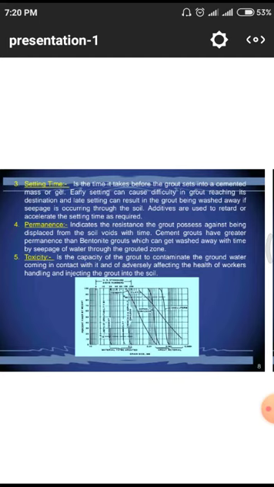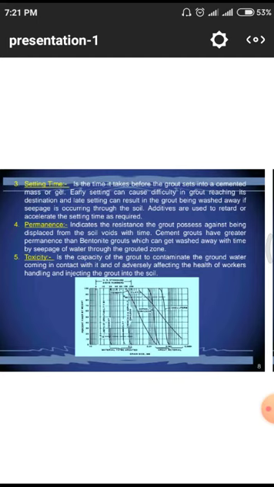If there is any stagnant water, we have to go for cementitious materials. If it is a dry condition, we can go for bentonite materials. Why? Because bentonite will leach out whenever there is a flow of water, so we have to avoid bentonite materials there.